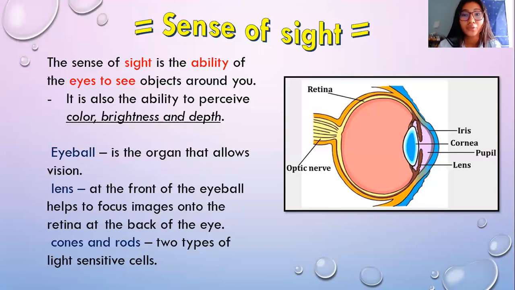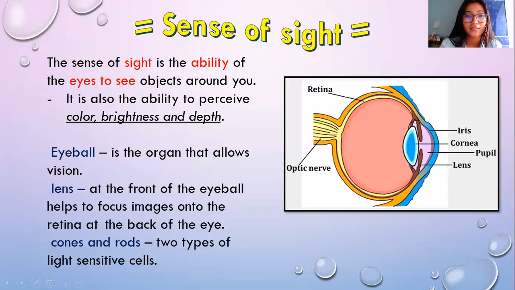That is your cornea. And your pupil is this one, the dark part, and your iris is the outside part of your pupil. And the lens. So these are the parts of your eyes. Again, what are the parts of the eyes? We have iris, cornea, pupil, lens, retina, and optic nerve.